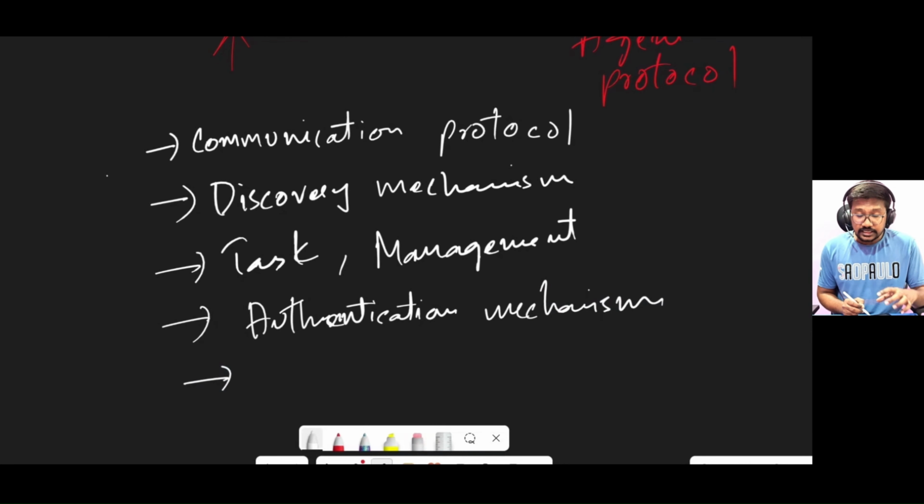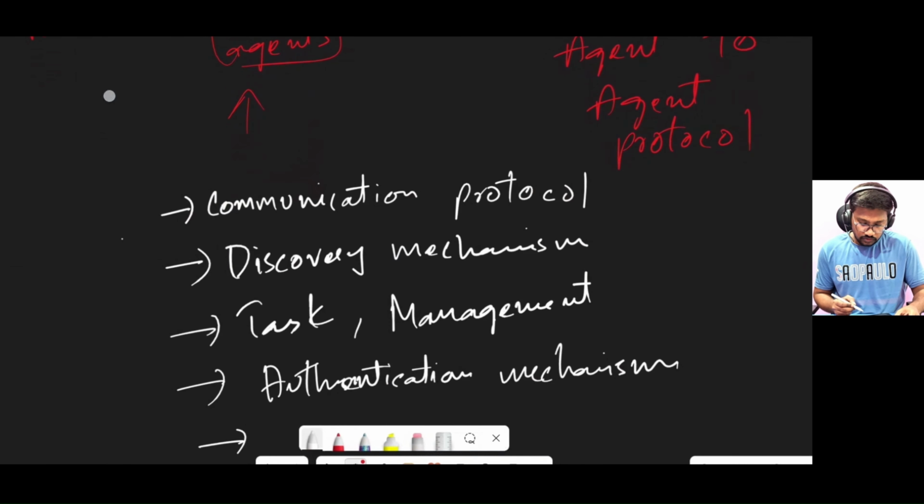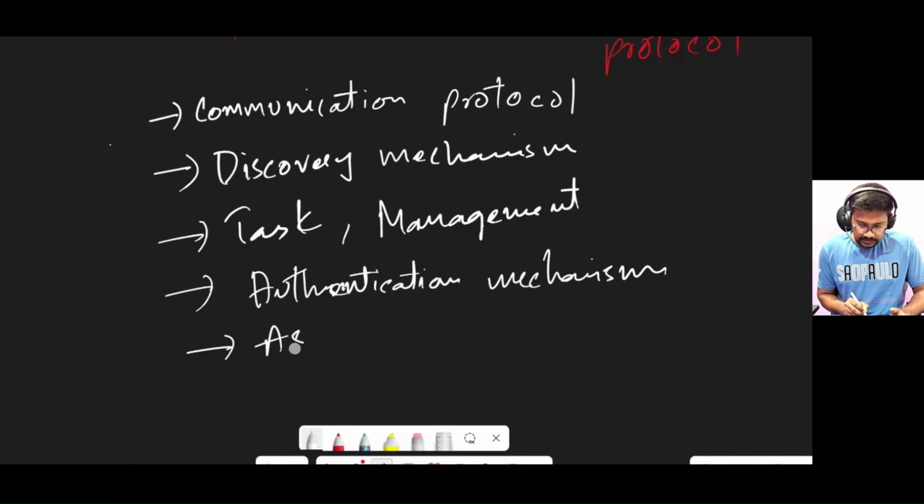And the type of execution. Suppose the hotel agent can execute things in the background, and my agent should wait until that task gets completed. So we need some asynchronous nature, right? Async nature should be supported, and this A2A protocol provides this.